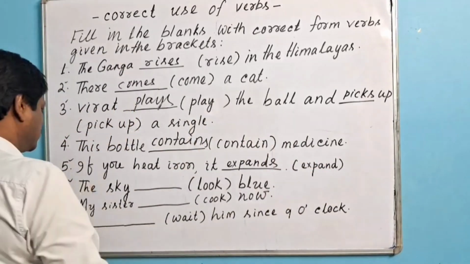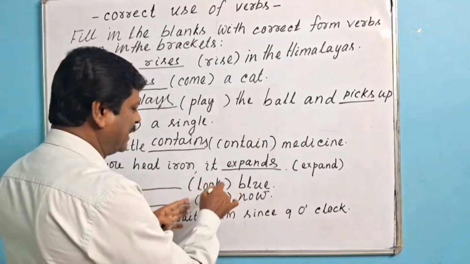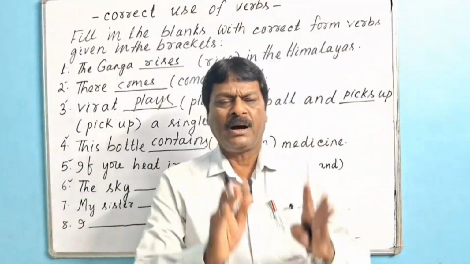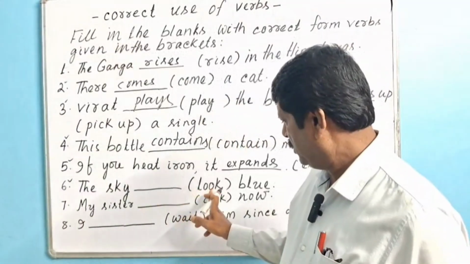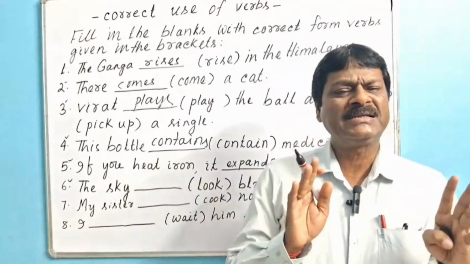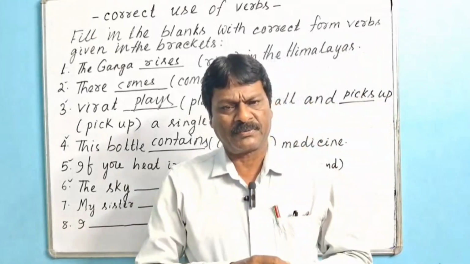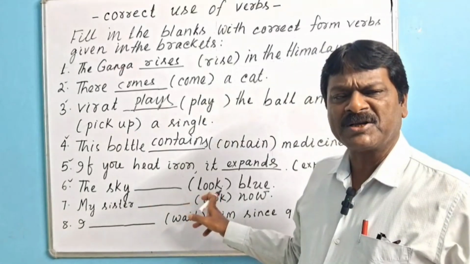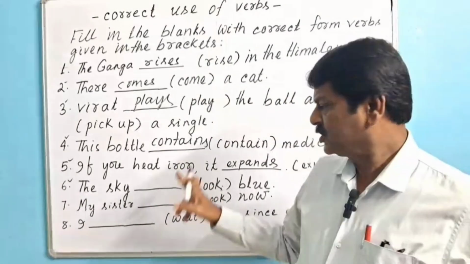Then we shall go for 6. The sky (look) blue. Look is a non-progressive verb, which means it cannot be used in present progressive or past progressive tense.